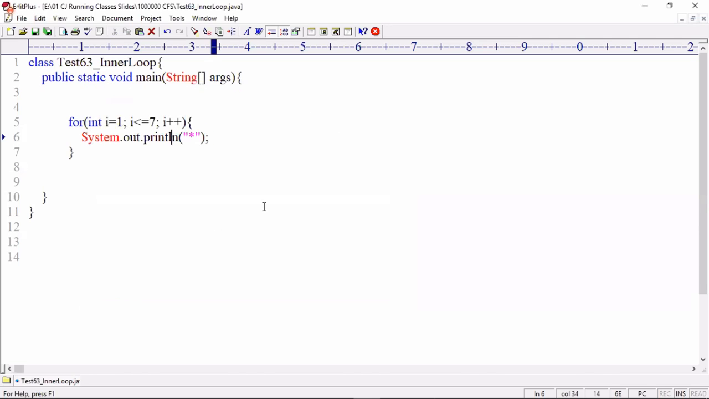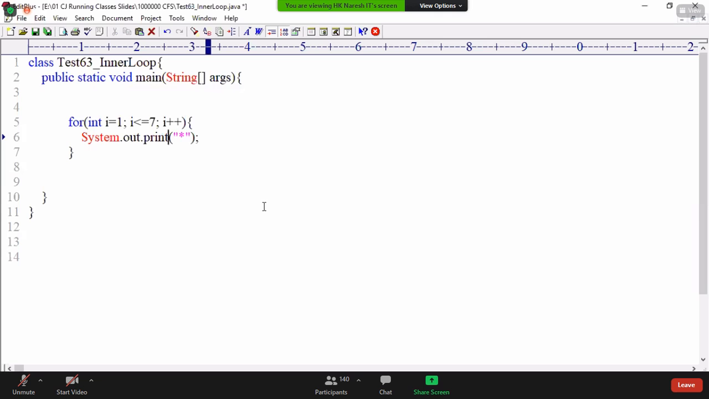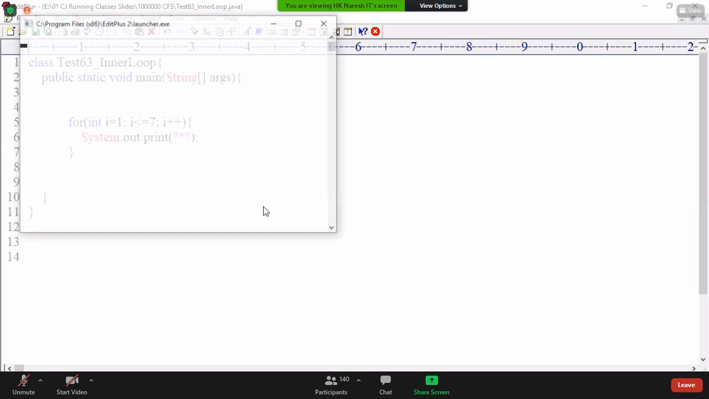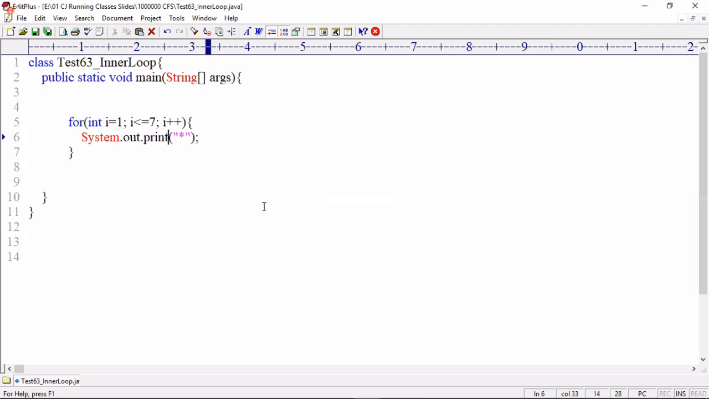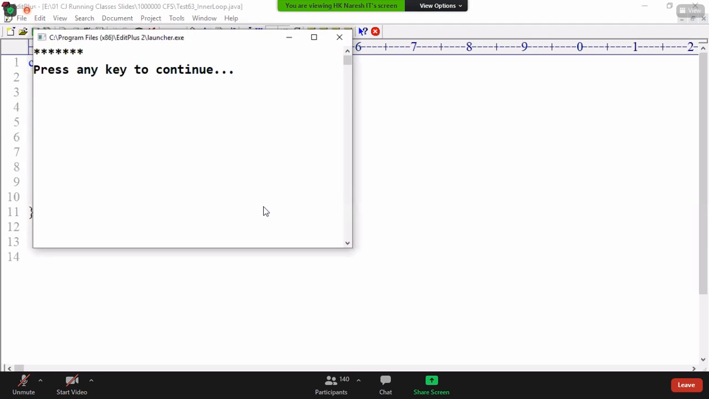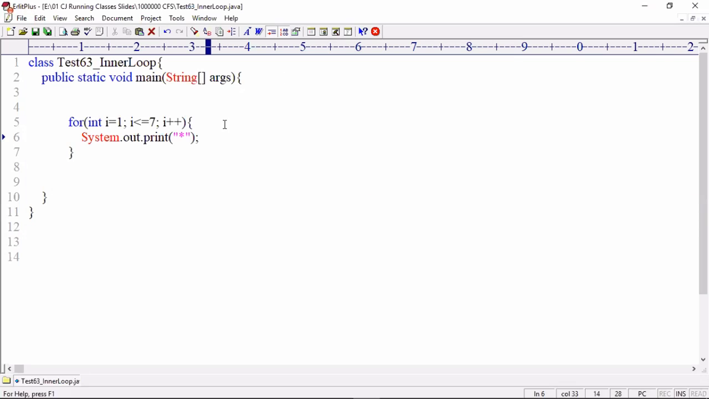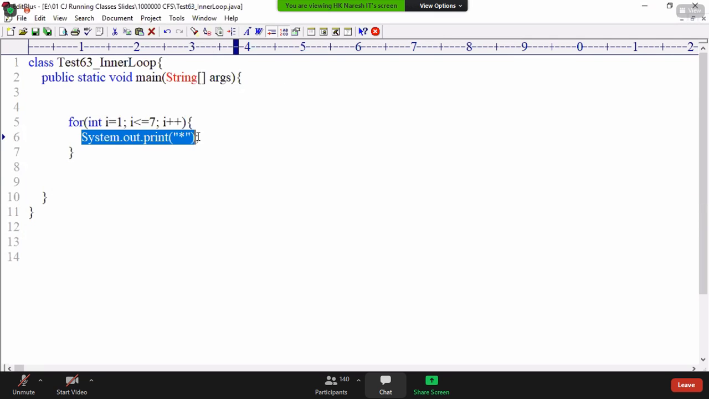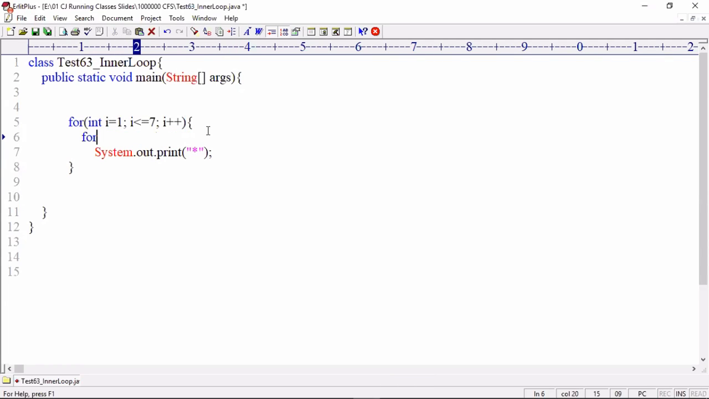Then what do you write? Write print. Use print, then 7 stars are displayed in one line. I want to display this star 7 times, so write one more loop further. Do you understand my question? Is your mind opening up?